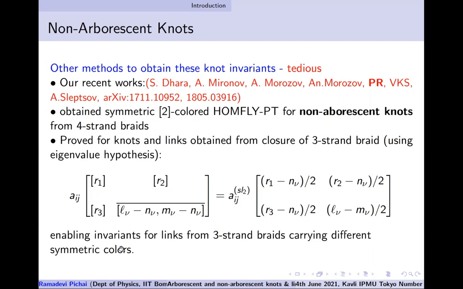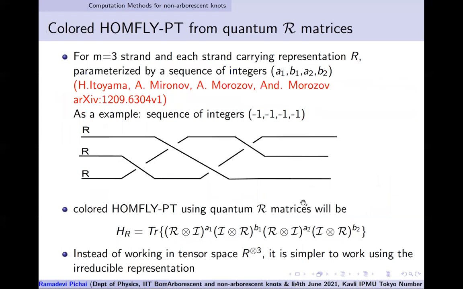Yeah, so this enables us to write full links from 3 strands having different symmetric colors. Just to show you pictorially a 3-strand braid, you can have crossings between the first and second and third.